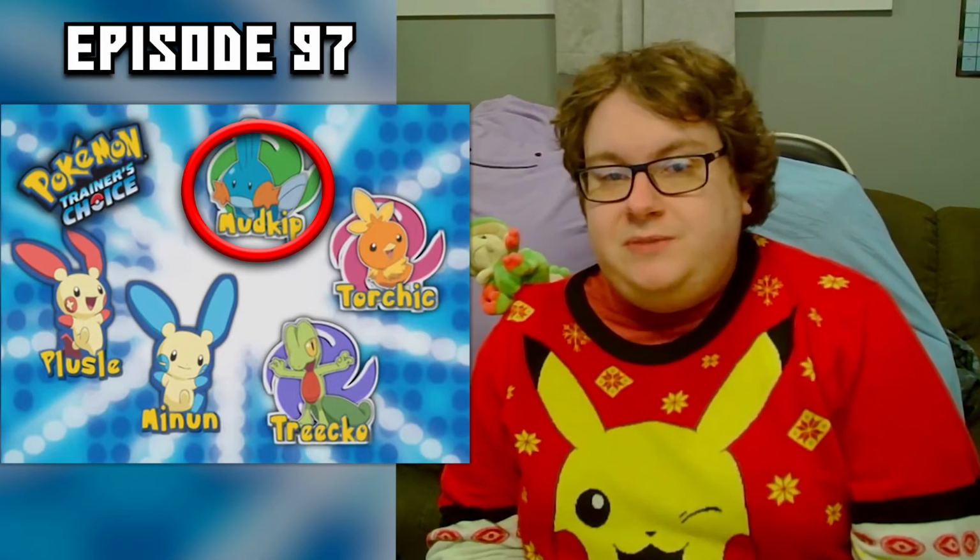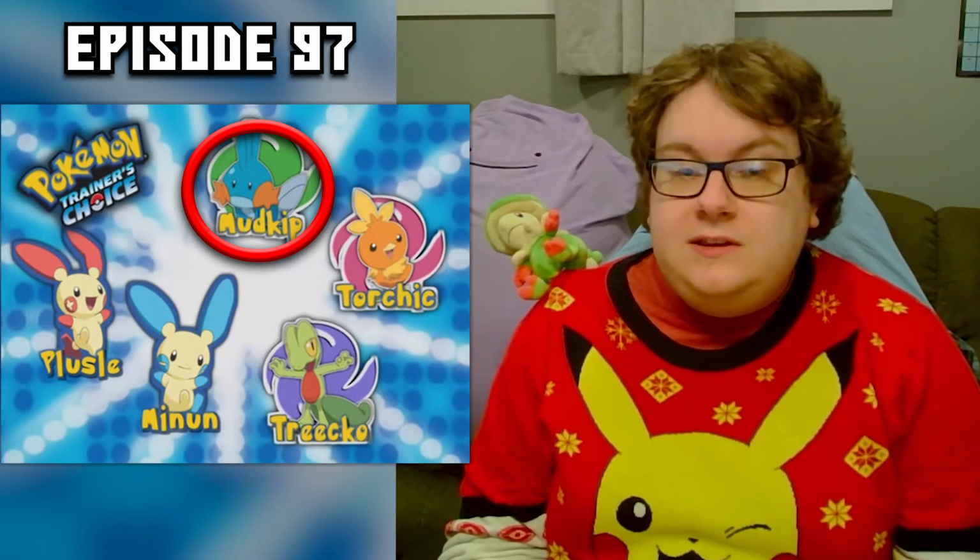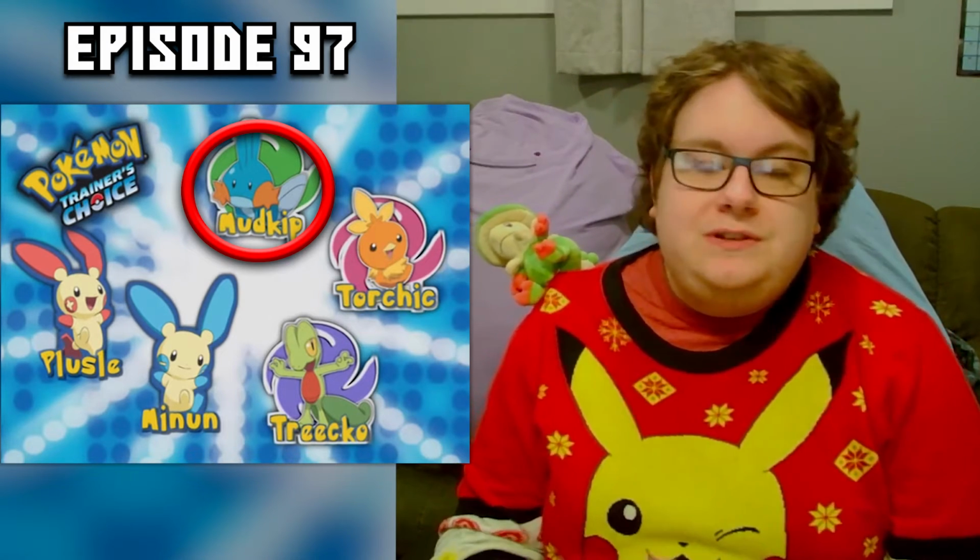Treecko's the best option because Plusle and Minun take neutral damage from all 3 of these Pokemon, and Treecko's the only one that would resist their attacks. I told you to remember that Flaffy one for a reason. Episode 104 is the correct answer, however, again, Flaffy is misspelled, missing an F.